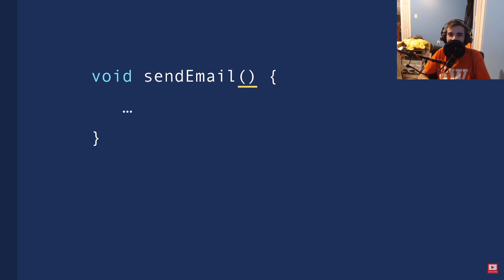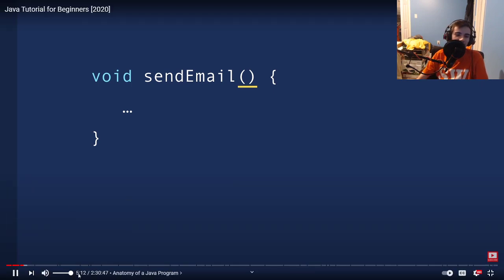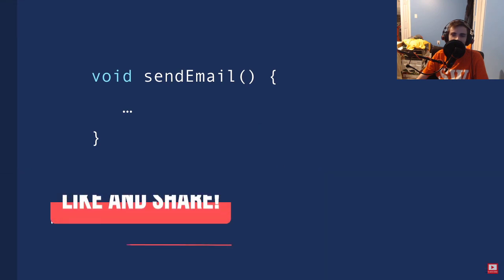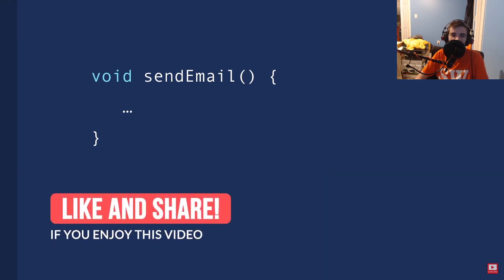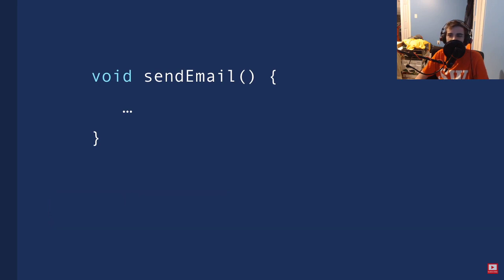And inside this parenthesis, we add the parameters for this function. Obviously, it sounds like he's slow now, but parameters pass values to our function. For example, our send email function should have parameters like who is the receiver, what is the subject of this email, what is the content of this email, and so on. Now, in this tutorial, we're not going to worry about parameters. We'll look at them in the future.